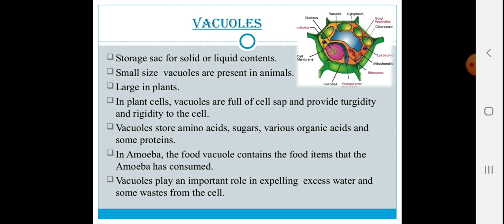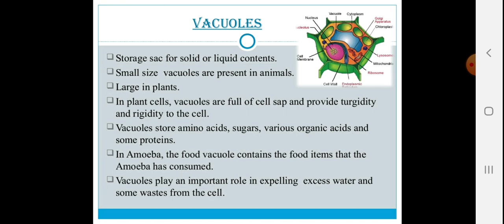In class 7, you have studied about how food vacuole is formed within the amoeba through the pseudopodia. So that food vacuole will have all the food enzymes which will digest that food and absorb all the nutrients and remove undigested part. So vacuole in short act as the storage sac. Vacuoles play an important role in expelling, that means removing excess water and some waste from the cell.